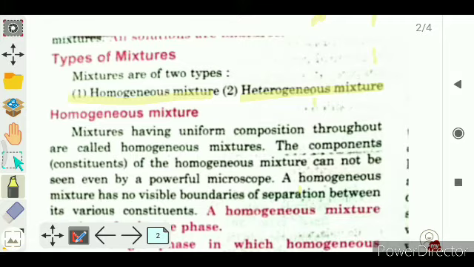Clear? Let us discuss these types of the mixtures one by one.